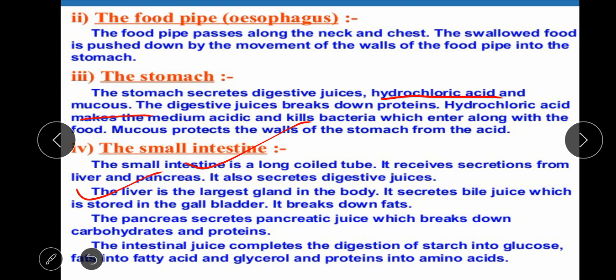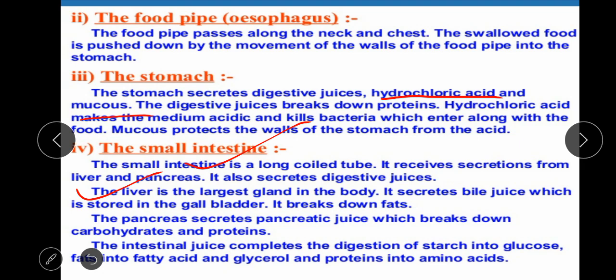The liver is the largest gland in the body. It secretes bile juice, which is stored in the gallbladder. It breaks down fats. The pancreas secretes pancreatic juice, which breaks down carbohydrates and proteins.